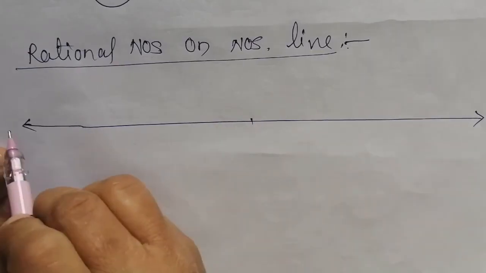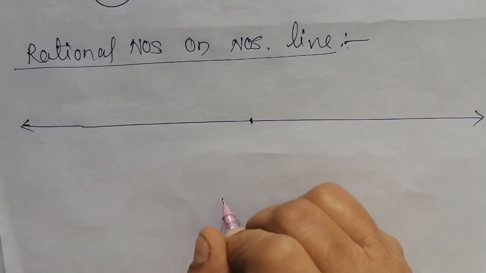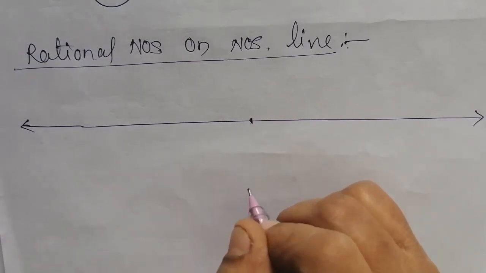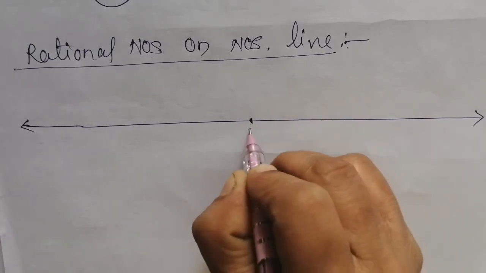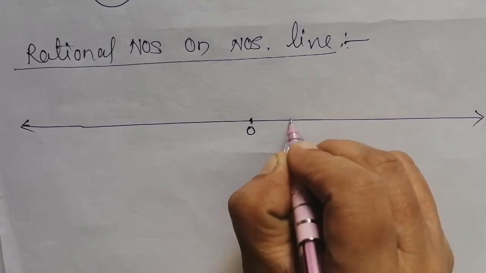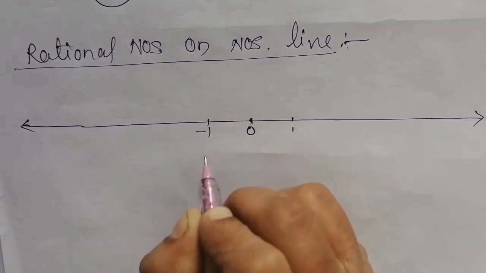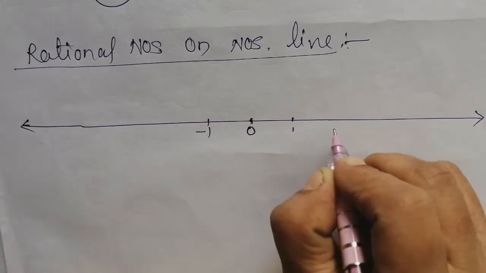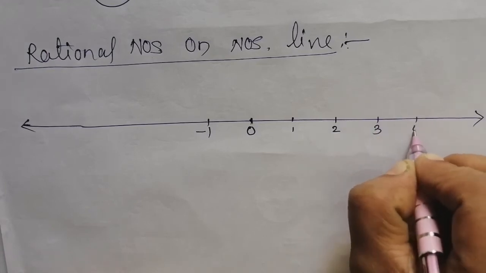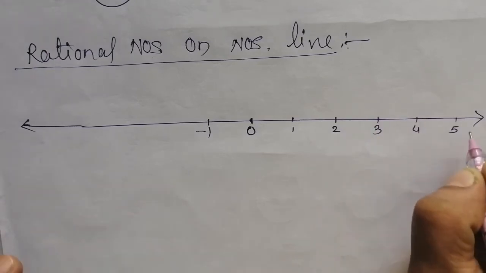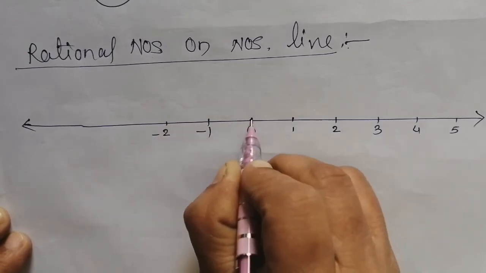Now we will discuss rational numbers on a number line. First of all, I have written a number line. Whenever I ask you to draw a number line with positive and negative integers, we put a 0 in the middle, and at equal distance, if 1 is there, at the same distance -1 will be there. Same way, if we put 2, 3 at equal distances, your negative integers will be at the same distances from 0.